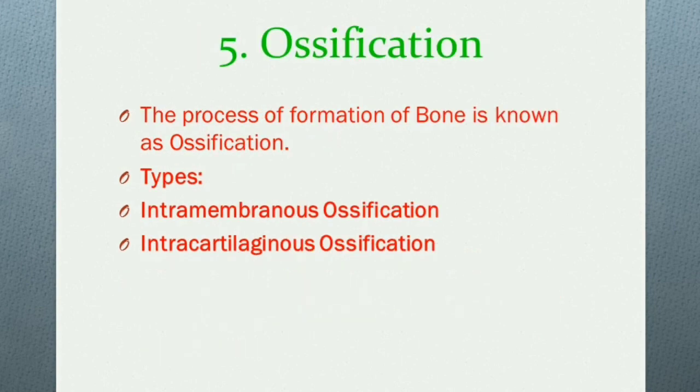And now, we will talk about the fifth topic, that is ossification. Mainly, ossification is the formation of bone. That is the process of formation of bone. There are two types of ossification, one is intramembranous ossification and the other is intracartilaginous ossification.